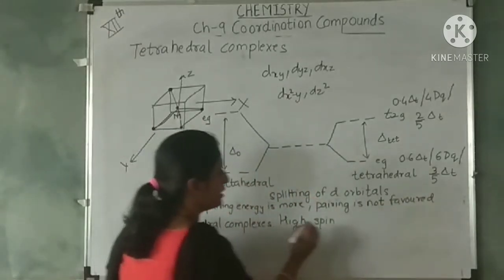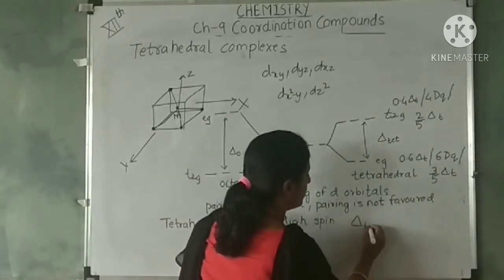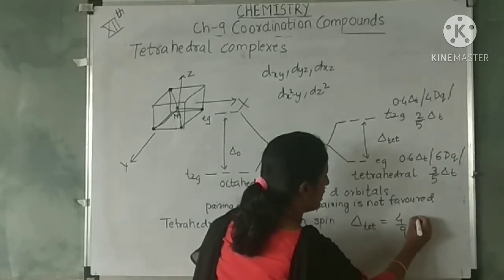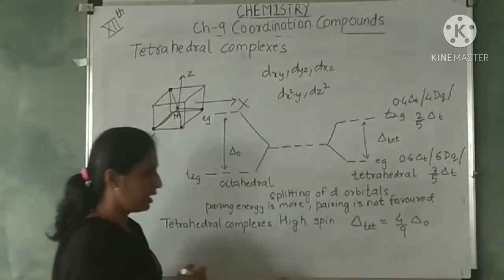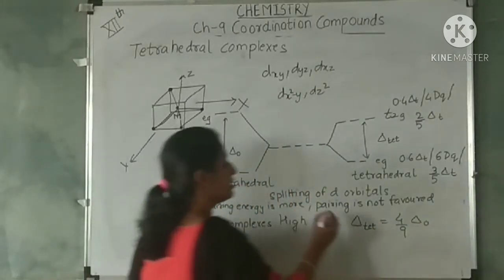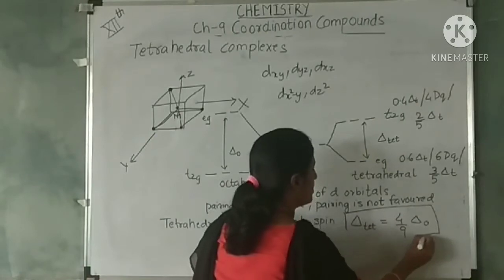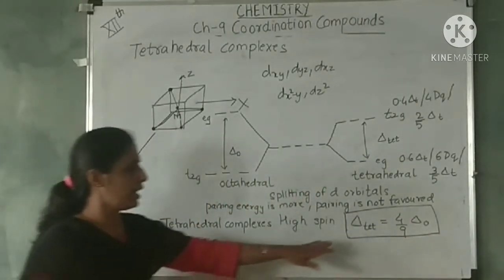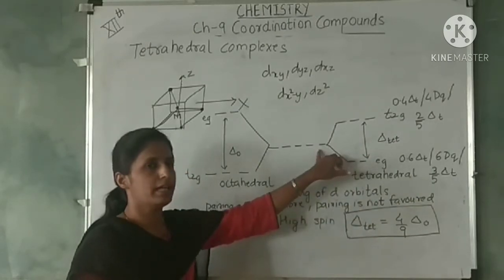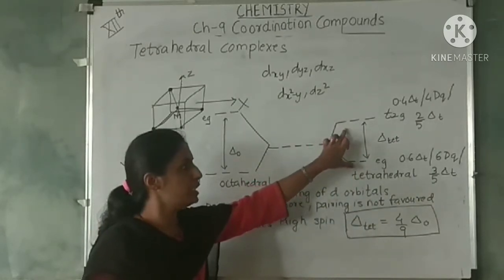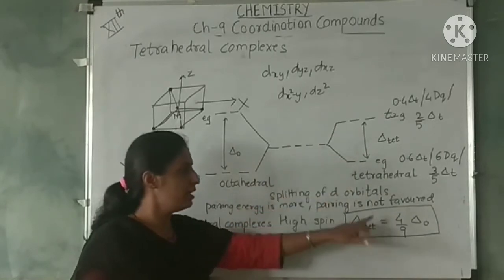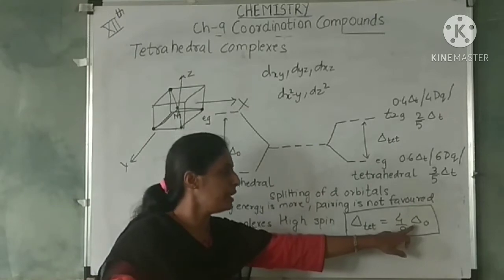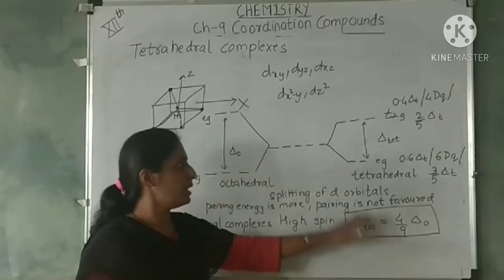So what is the energy difference we can write? Delta of tetrahedral is 4 by 9 times that of octahedral. Okay, delta T is 4 by 9 times that of delta O, that is octahedral. So that's why we can say that the energy gap between the T2G and Eg in tetrahedral is 4 by 9 times less than the corresponding energy gap in octahedral complexes.